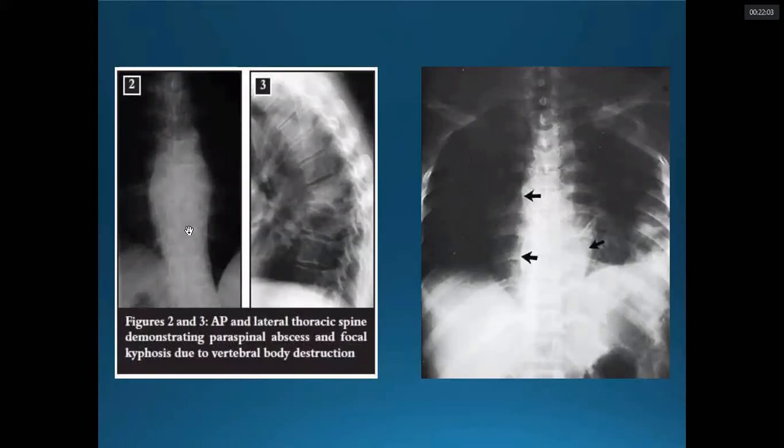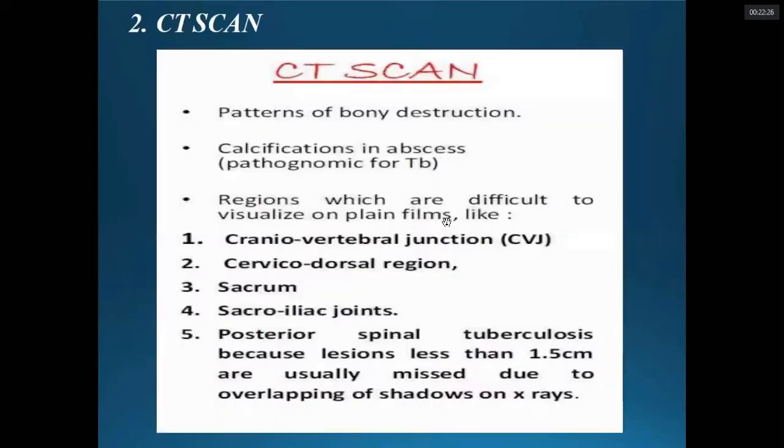As in this X-ray, there is widening. This is the bird nest appearance. Okay, and in this we see the wedging of the vertebra. In this picture also we can see the concentric compression. There is a widening of this shadow and another shadow also. There are two shadows visible in this X-ray.